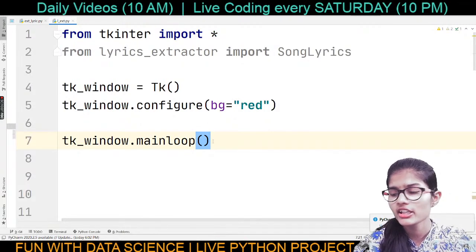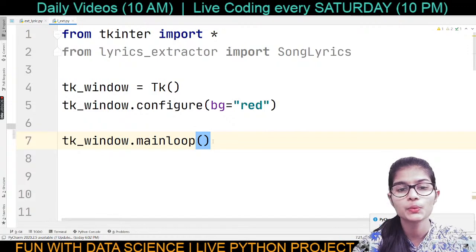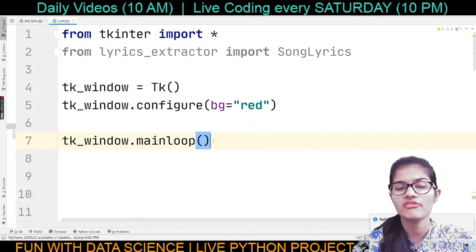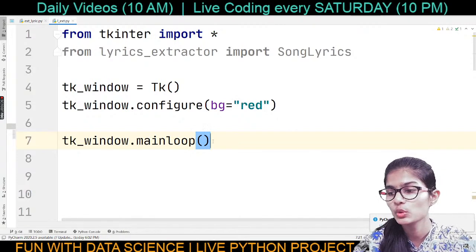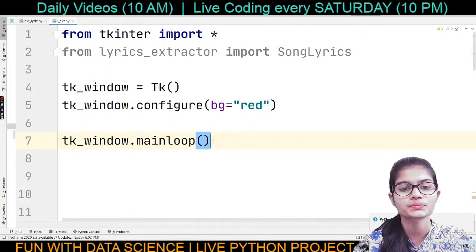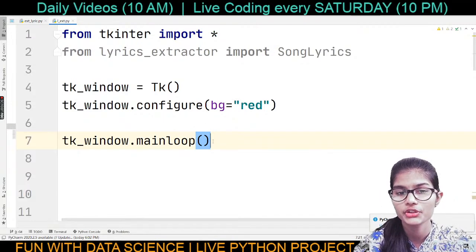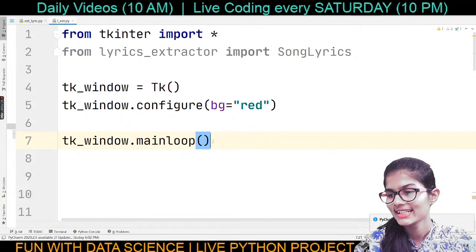It might be the case that you do not have any errors in your program, but even then you won't be able to see your output. The reason is that you haven't added the ending function, that's my main loop function. So make sure, guys, that you add this main loop function. It's pretty much compulsory to do so.